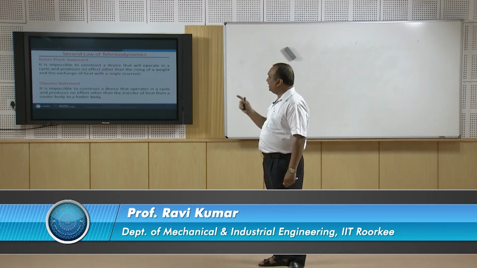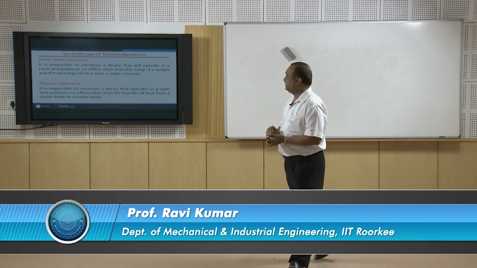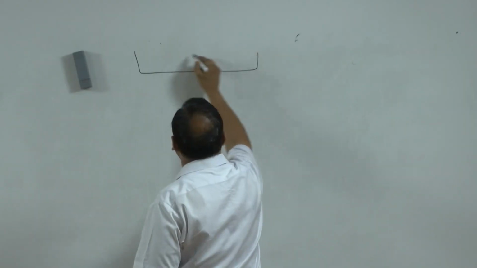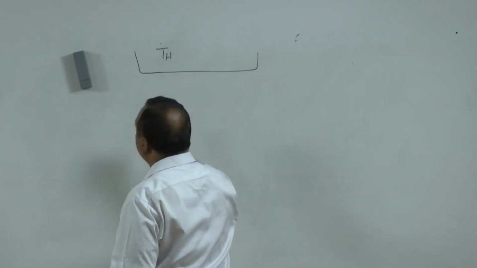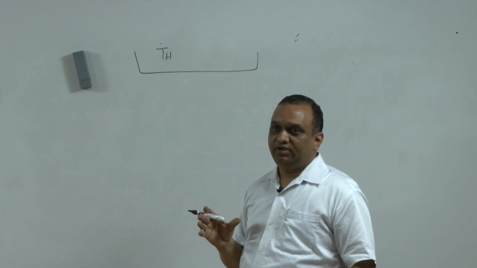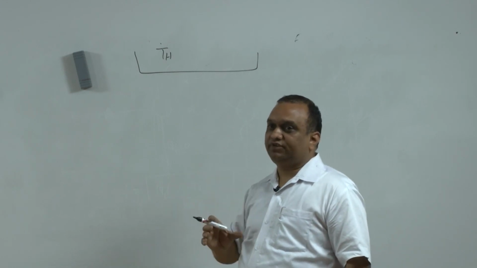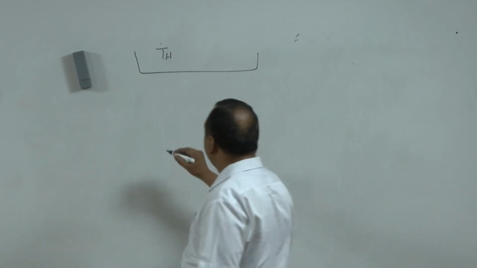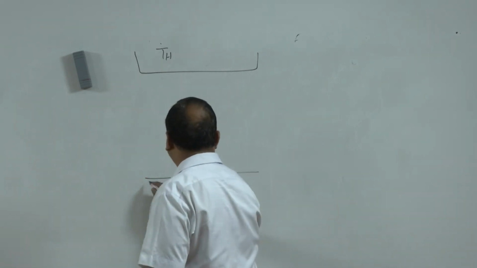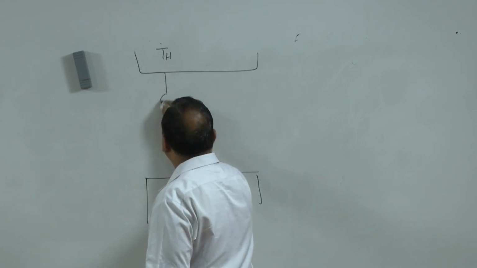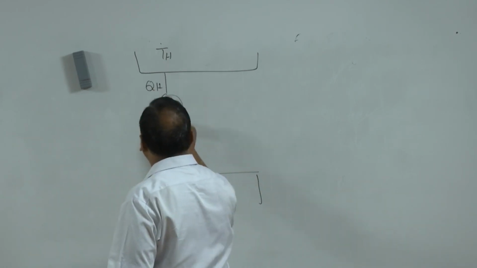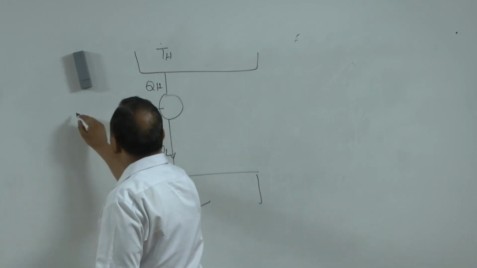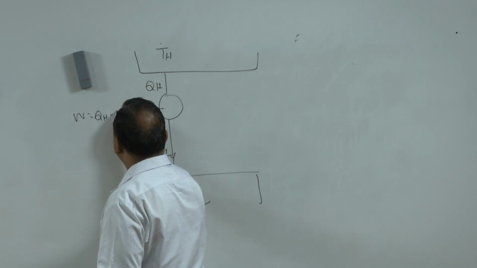Let us assume that there is a violation of the Clausius statement. So, suppose there is a reservoir of temperature TH. Thermal reservoirs are bodies of infinite thermal capacity, so that if you draw a certain amount of energy from these bodies, their temperature does not change. So, there is a device which is extracting a certain amount of heat, QH, from here and rejecting QL at the lower temperature, and this device is doing work equal to QH minus QL.